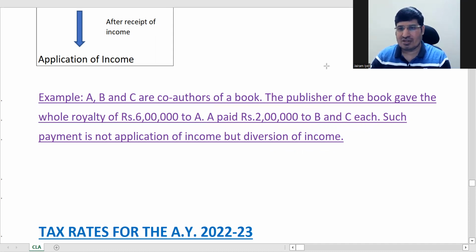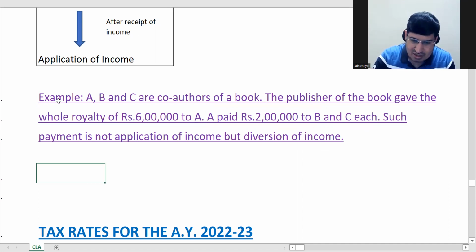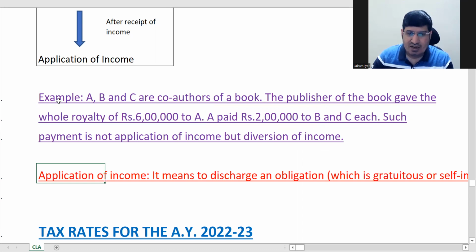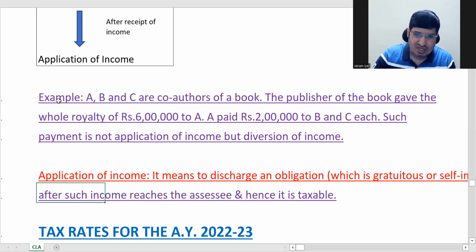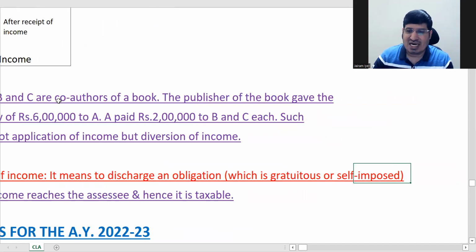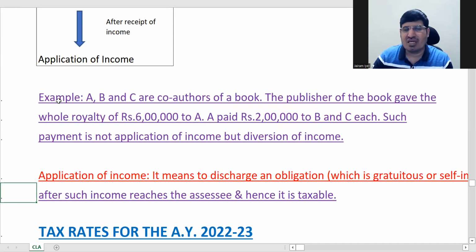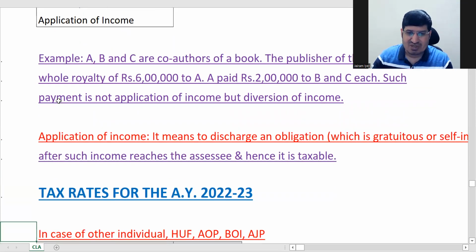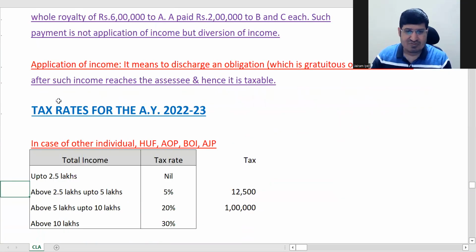Right, so then this is one, and then application of income is discharge of an obligation after the income reaches you. In short, there's nothing much in it. And what can be your obligation? Whatever you want. You want to pay rent, that is an obligation for you. You want to pay school fees of your children, that is an obligation. All these things are your obligations basically.